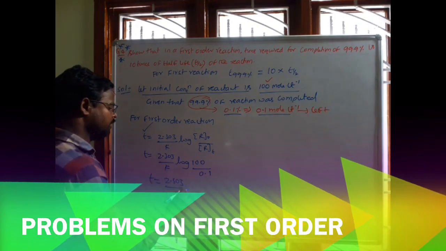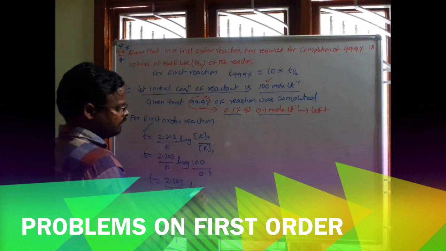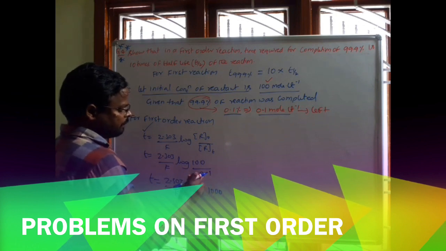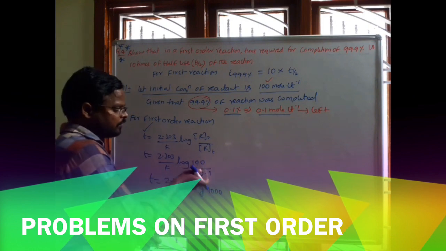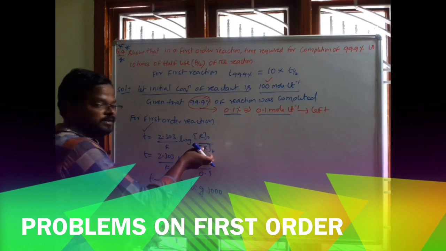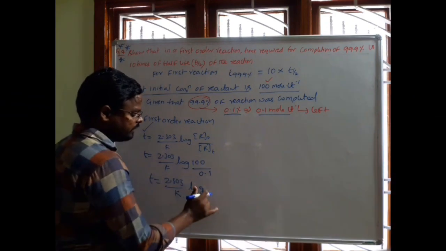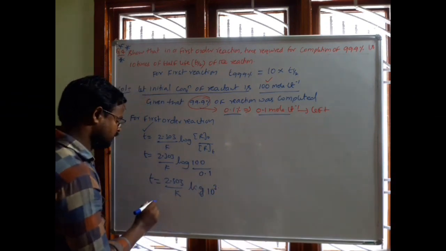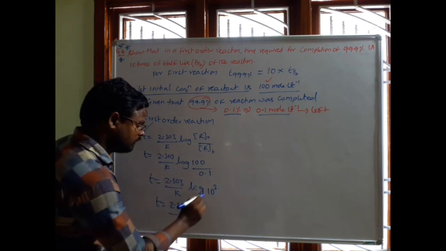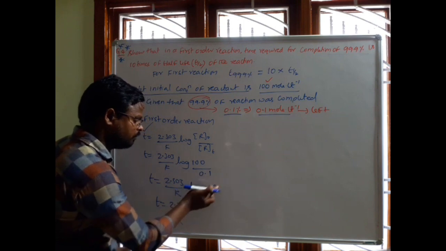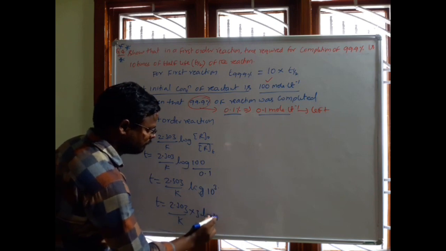2.303 by k into log of 100 by 0.1, that is nothing but 1000, because 0.1 we can write as 10 power minus 1, and 10 power minus 1 moves to the numerator side and it becomes 100 into 10, then we get 1000. 1000 we can write as 10 power 3. Therefore t equals 2.303 by k into the log of, it is in the form of log of a power n. A power n means n into log a, that is 3 into log 10.